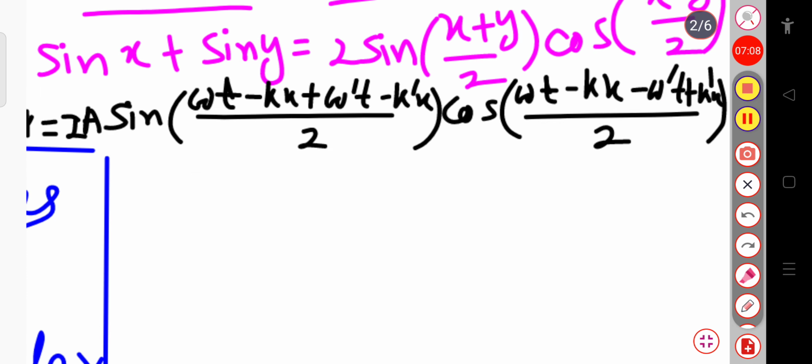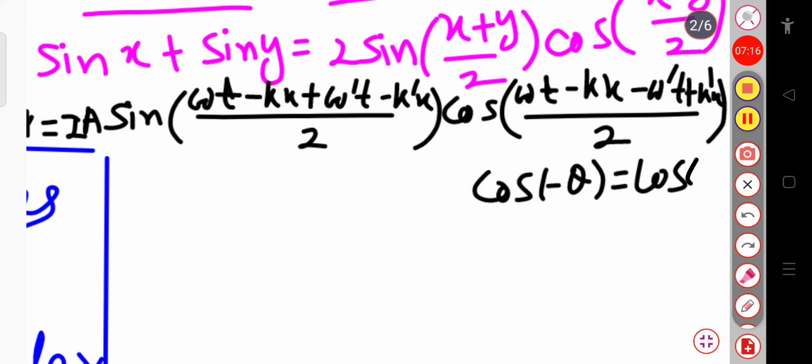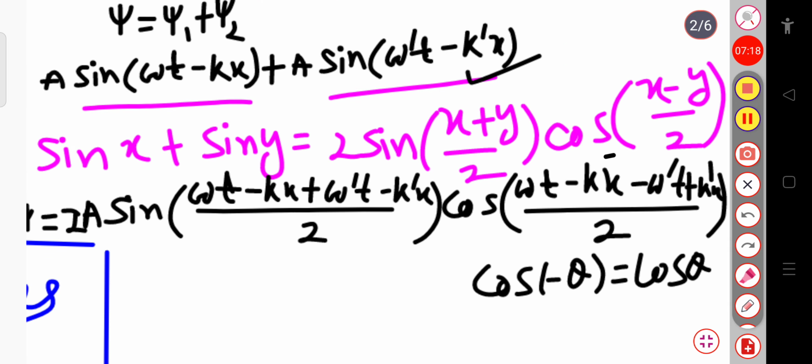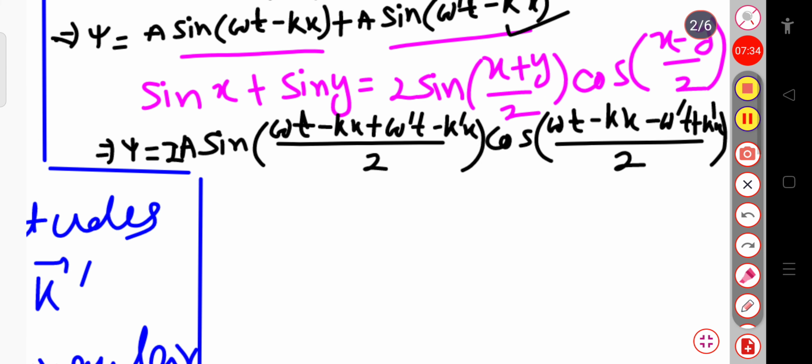Since we know cosine is an even function, we can write cos of minus theta equal to cos theta. That is, in place of cosine (x minus y) by 2, if I write cos of (y minus x) by 2, the value will remain unchanged. Now I will write it in the form of cosine (y minus x) by 2. So psi equals 2a, I am writing first the cosine term, cosine into, first I have to write the y term, that is cosine (y minus x) by 2.